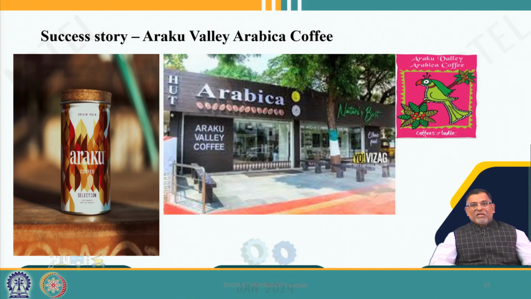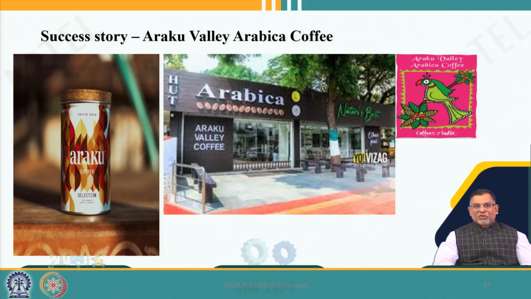So, I already told the story of Araku coffee, the Araku Valley Arabica coffee. Now, you can see the shops in the streets of Germany. The shop is not in India. So, you can see how a good branded GI product can be exported and you can leverage a price premium.